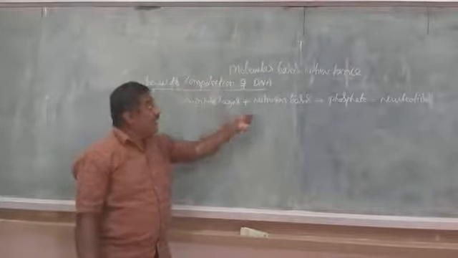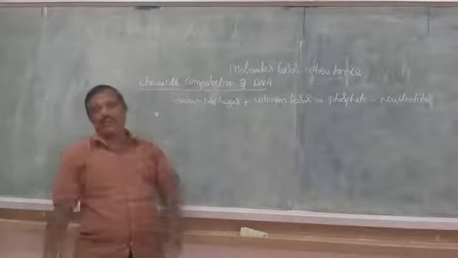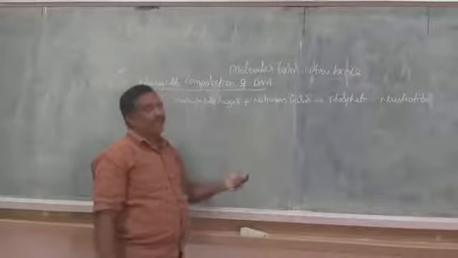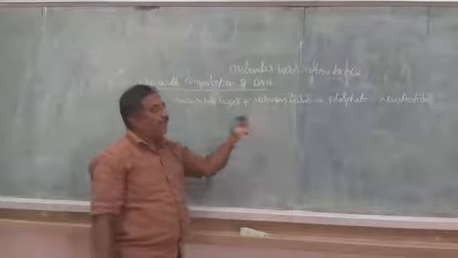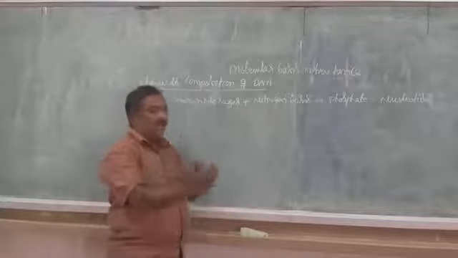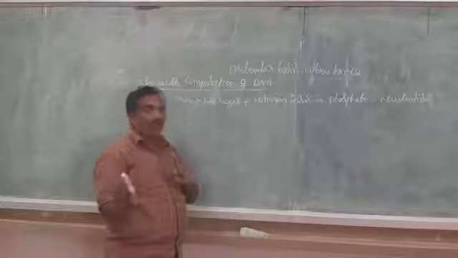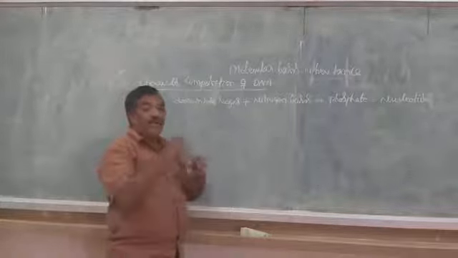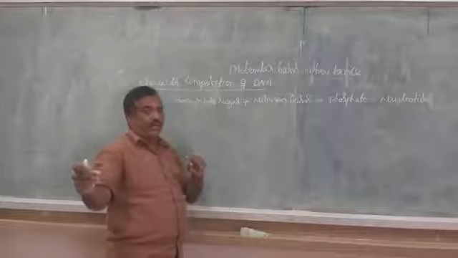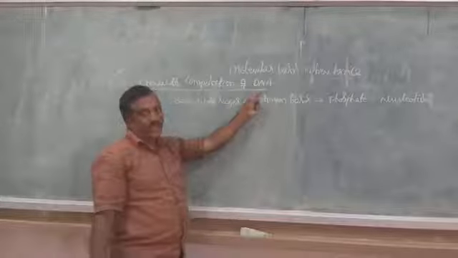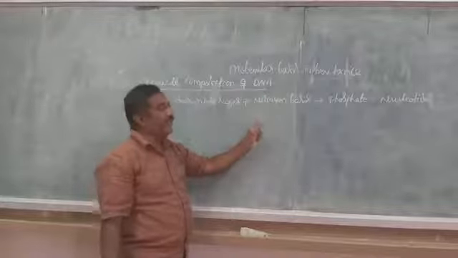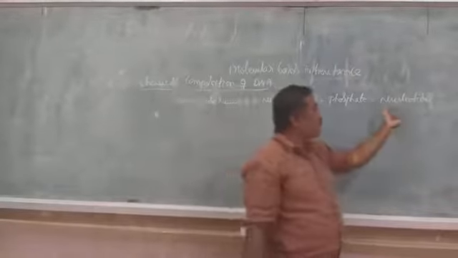So the DNA is a double-stranded polynucleotide chain. A number of nucleotides link one another with a phosphodiester bond, forming a double-stranded polynucleotide chain. So DNA can be defined as a double-stranded polynucleotide chain made up of a number of nucleotides.